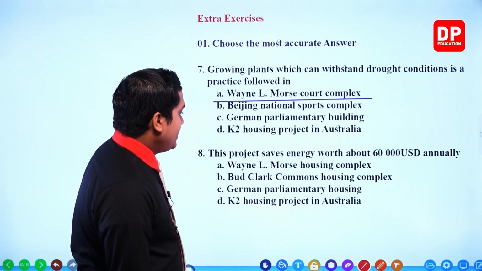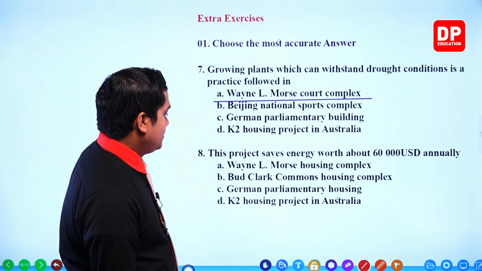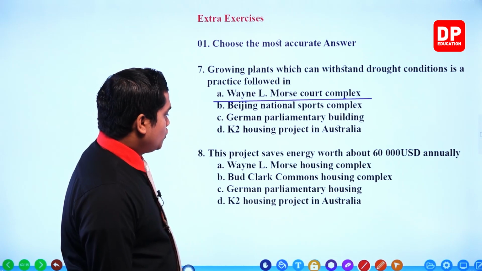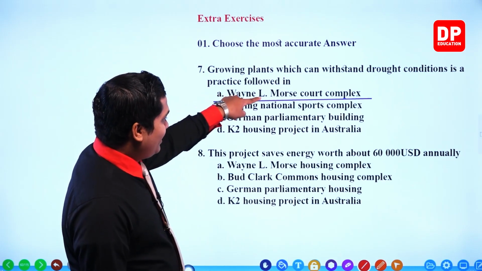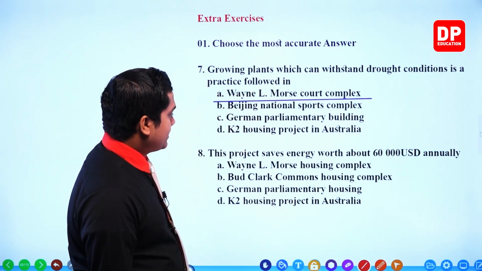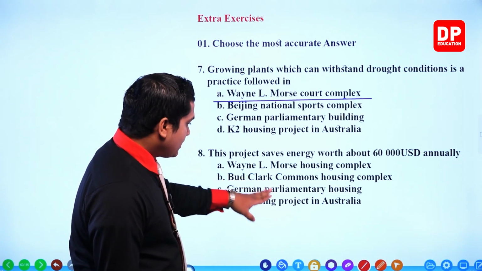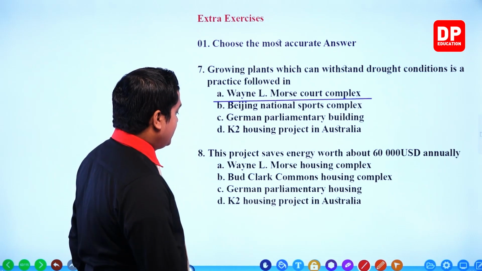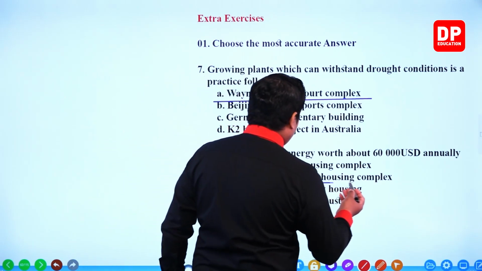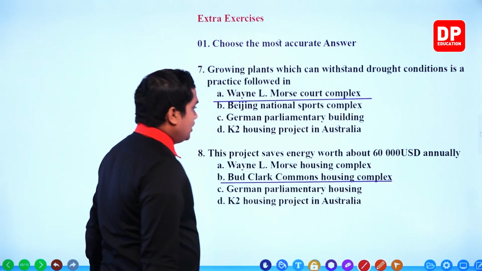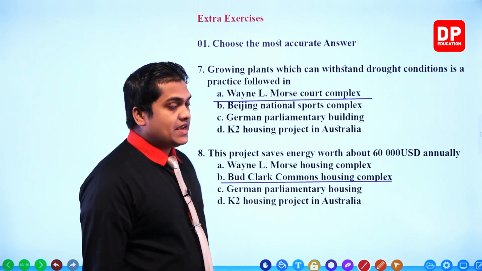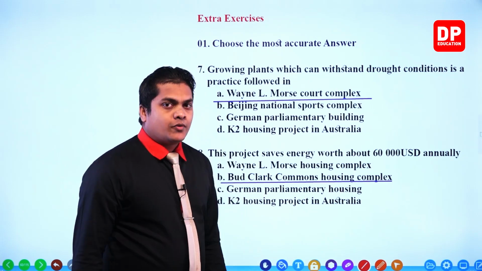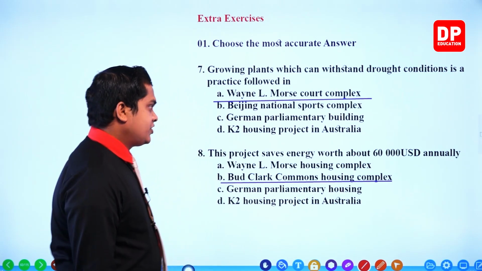German Parliamentary Housing, K2 Housing Project in Australia. So actually Elmwood Court Complex is the correct one. Bud Clark Commons Housing Complex, my dear children, which was located in USA, is the one which saves about 60,000 USD annually, right? 60,000 USD annually. Right, then the next question, my dear children.